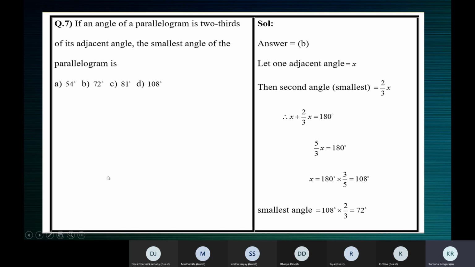All right, children. This is okay? So remind me, we'll take up this question and the 10th one again in the next class.